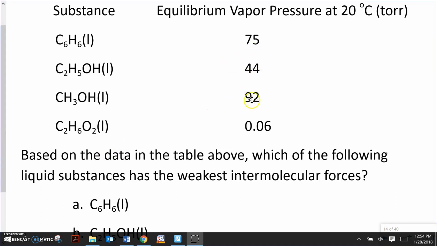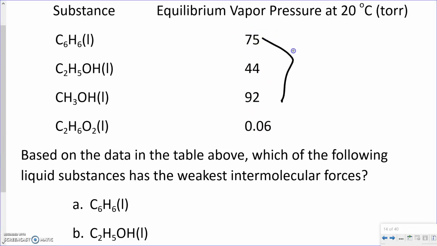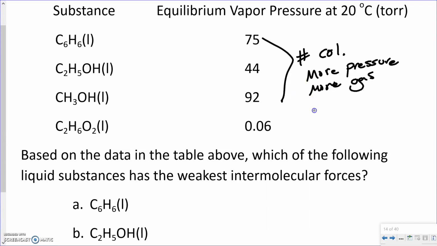44 for our ethanol, 92 for our methanol, and then 0.06 for our ethanoic acid. Okay, so just pay attention to these. We have 75, 44, 92, and 0.06. Remember, this is pressure. So these are the amount of collisions, if you want to think about it like that. The more collisions means there's more pressure, and more collisions means there's more gas particles. Okay, more gas particles means